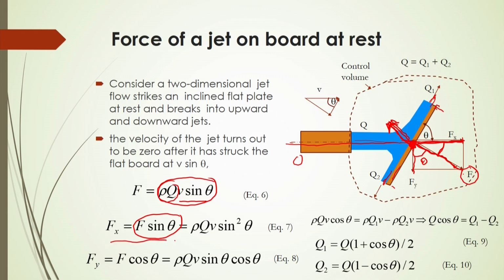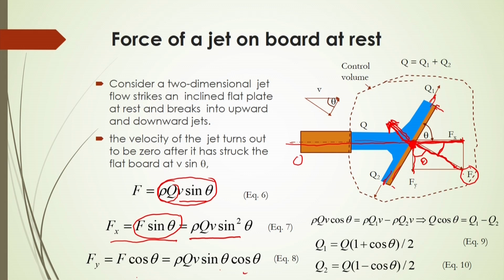So, F x will be equal to F sin theta, and if we substitute the value of F here, we get rho q v sin square theta. Similarly, F y in the y direction will come as F into cos theta, that will be rho q v sin theta into cos theta.